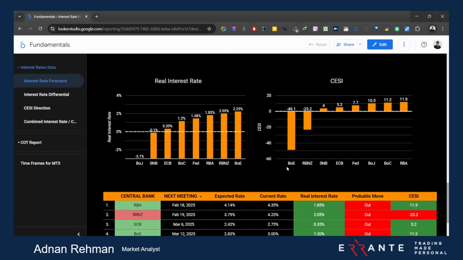Before I leave, I need to share with you the Citi economic surprise index. This is from Citibank. You can see that the Bank of England has now dropped from maybe 32 or 33 yesterday to negative 49. According to the bank and their index, these two are the weaker ones, totally towards the weaker side: the Bank of England, or GBP, and RBNZ, meaning NZD. So if you look at this chart, you can again couple it with the strength of USD, if the USD data is towards the stronger side.